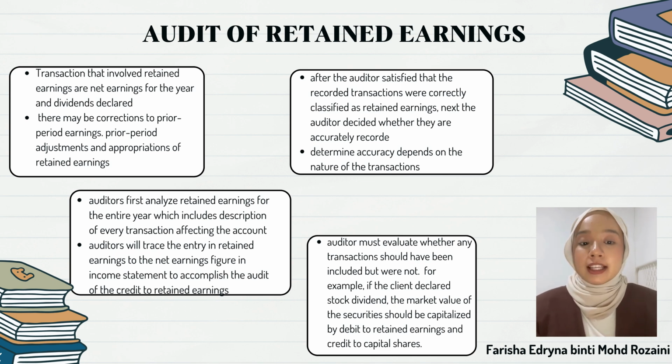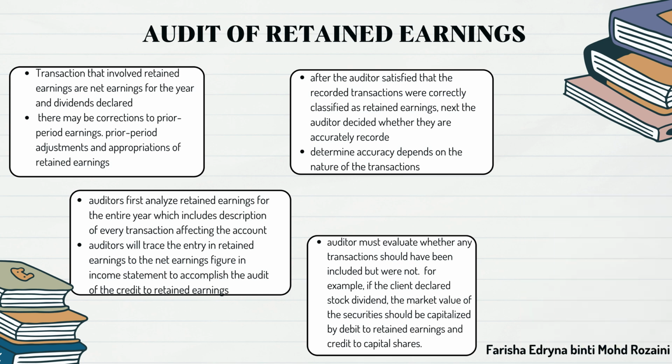After the auditor certifies that the recorded transactions are correctly classified as retained earnings, next the auditor decides whether they are accurately recorded. After that, determining accuracy depends on the nature of the transaction. And then the auditor should evaluate whether any transaction should have been included but was not. For example, if the client declares a stock dividend, the market value of the security should be capitalized by a debit to retained earnings and credit to capital share.